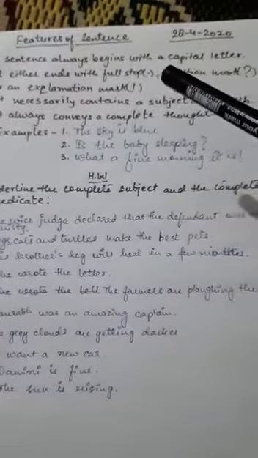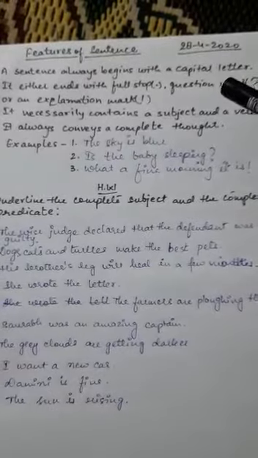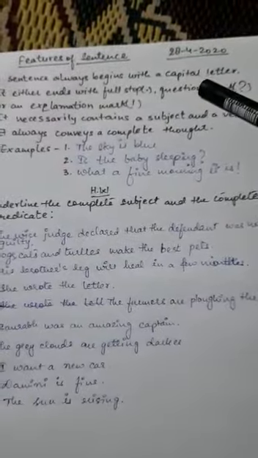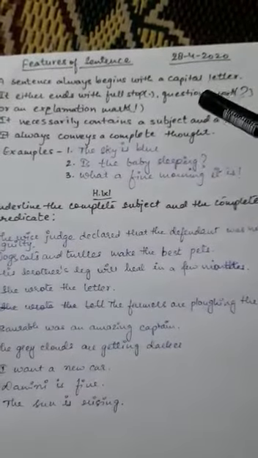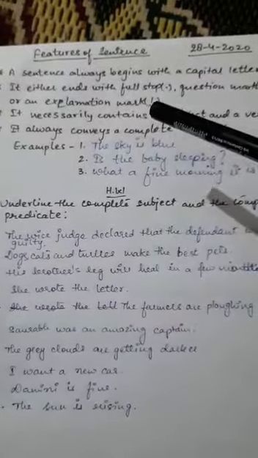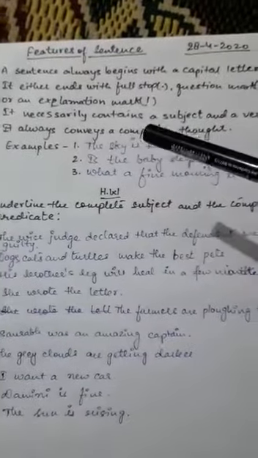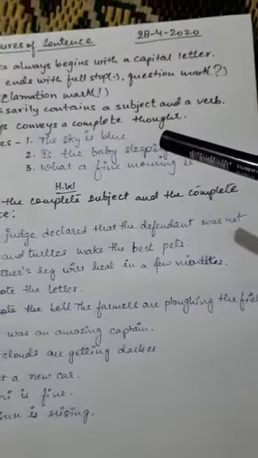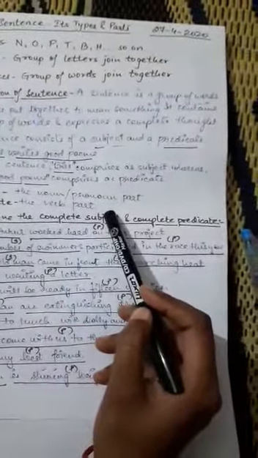So, see the features of a sentence. A sentence always begins with a capital letter. You all know it very well that each and every sentence always starts with a capital letter but ends with a full stop, question mark, as well as exclamation mark. Number three, it necessarily contains a subject and a verb. What is subject? A noun or pronoun part. I explained to you yesterday also. What is subject? The noun and pronoun part. And what is predicate? The verb part.